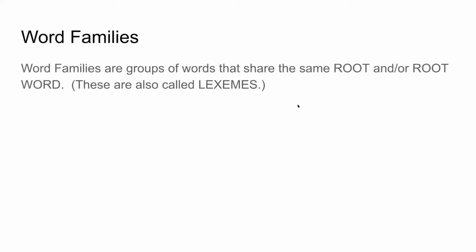But first off, let's talk about what word families are. So word families are groups of words that share the same root or root word. Now, the formal word for this is called a lexeme. Now, don't worry about that. But the idea here is we take words and we build on these words. So if you think about families, think about your family. You have a mother, a father, grandmother, grandfather, cousins and uncles. All of these people belong to the same family. So words are very much like real families. They share the same kind of beginning. They share the same sort of root.